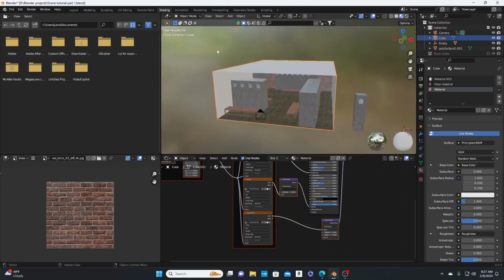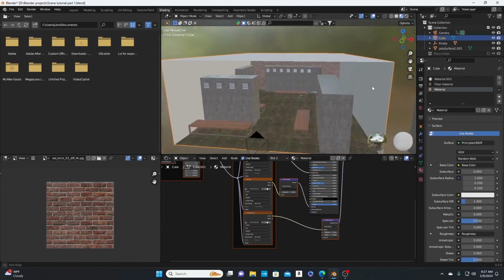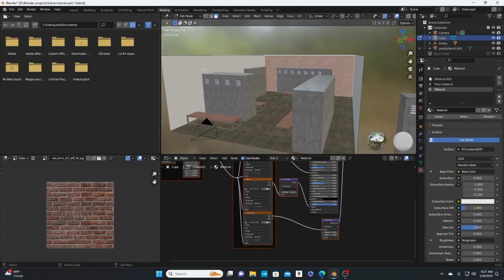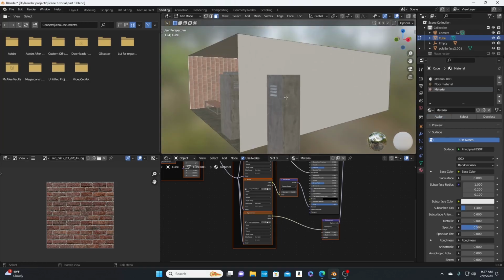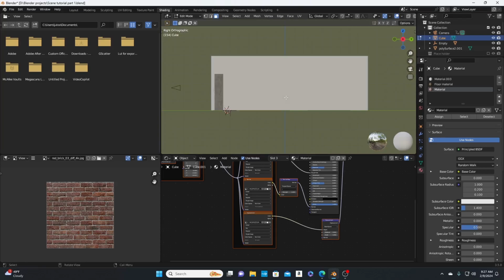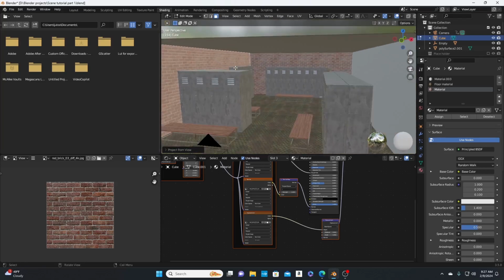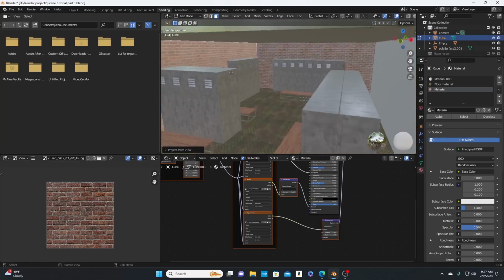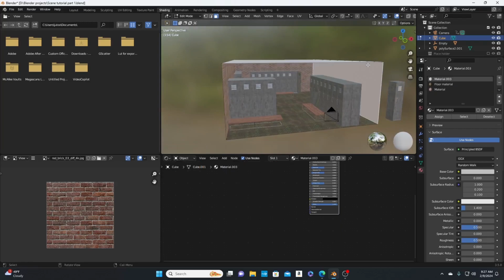And let's do the same thing for the other walls, for this wall and this wall. So we hit Tab, and now we can just assign, and just hit 3. You can hit U and project from view. Now it is mapped correctly. Let's do the other side.